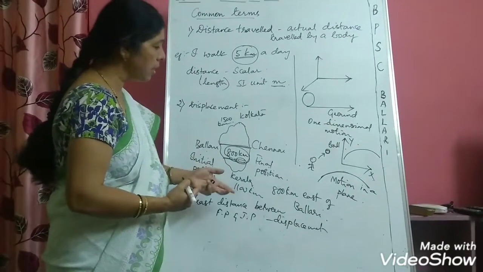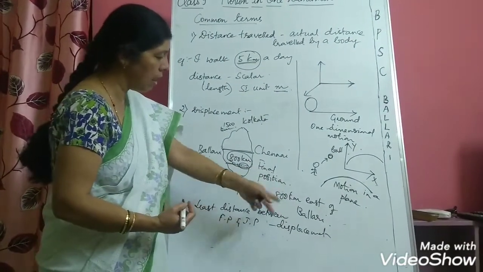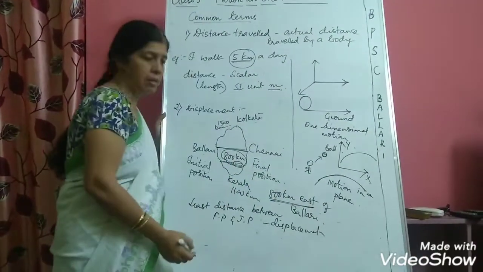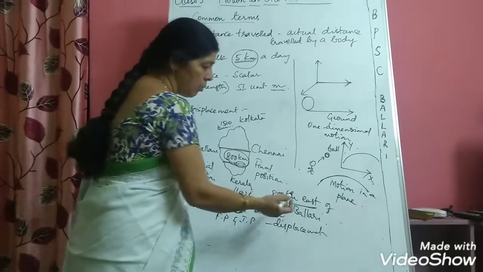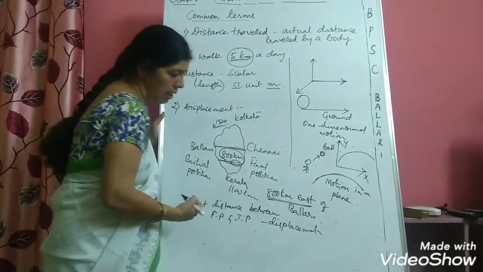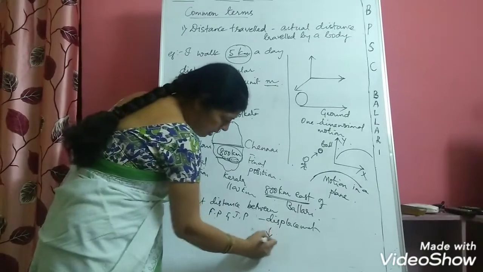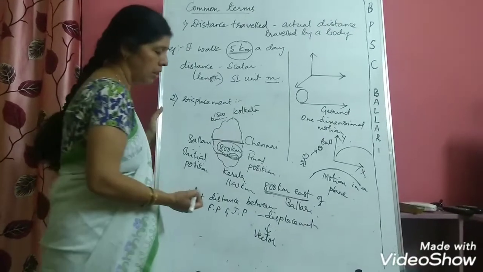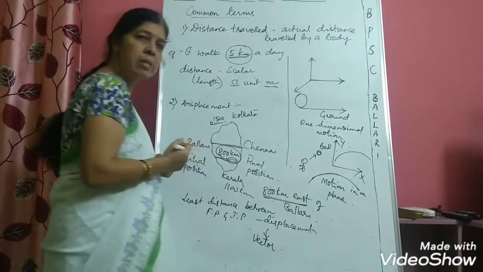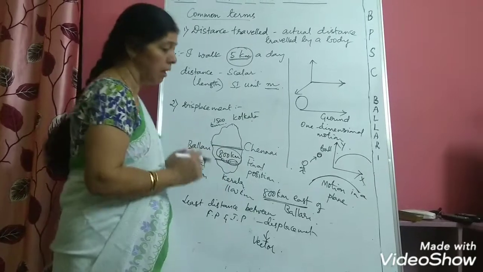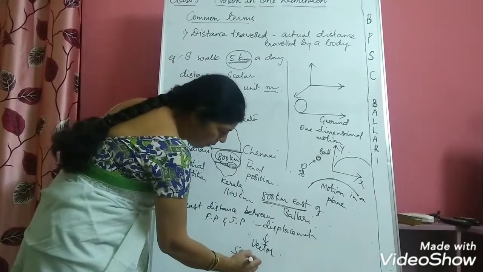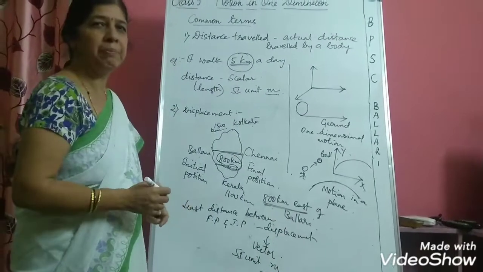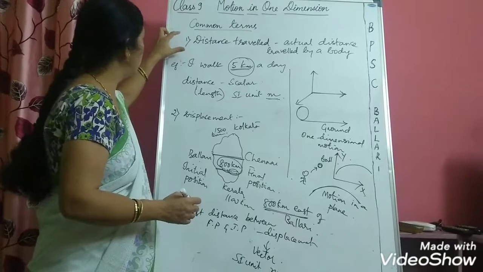Now, am I indicating the direction when I am writing the displacement? Yes, I am writing the direction also. I am indicating east. So, you can easily conclude that displacement is a vector, right? Displacement is a vector. Now, what will be the SI unit for displacement? Displacement, again, is nothing but length only. So, the SI unit will be meter. So, today let us stop here.